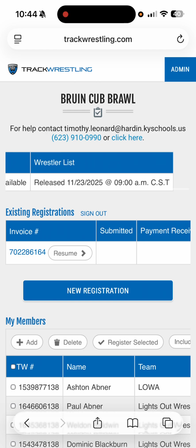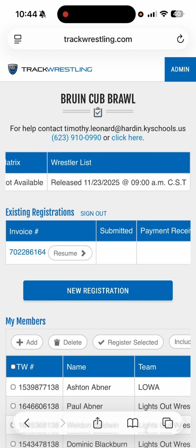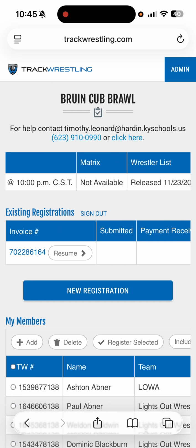It looks like this matrix, I don't know, they may hold it out on us, but generally this matrix releases within about 1 to 2 days before. That way it shows how many kids are signed up, for example, using Kip in the 71-pound weight class. So if there's no kids, hey, don't sign your wrestler up. But if there are 6 kids, well, you know he's guaranteed to get some matches in that day. So then you can go ahead and finish up the registration and go through the process. So like I said, when we get closer to that date, I'll show you what I'm talking about with that.